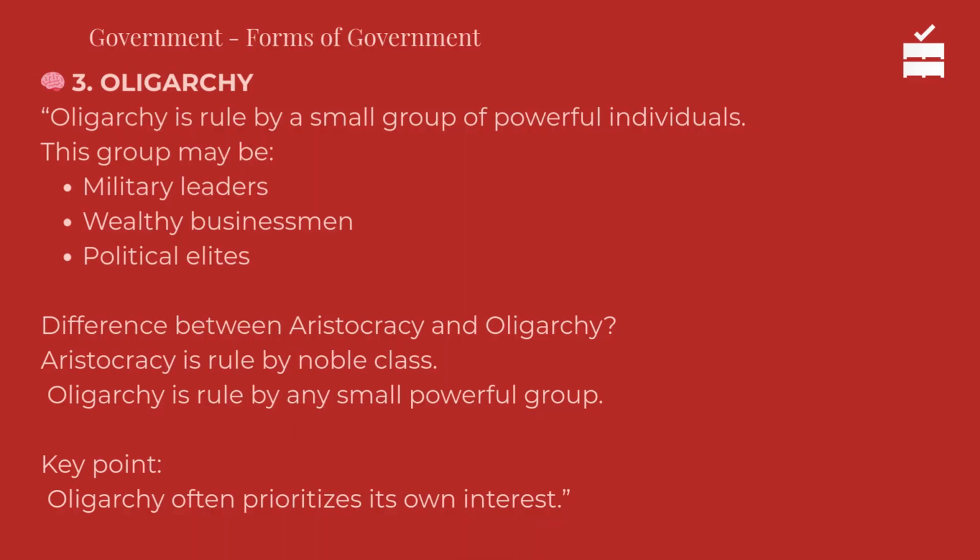3. Oligarchy. Oligarchy is rule by a small group of powerful individuals. This group may be military leaders, wealthy businessmen, political elites. Difference between aristocracy and oligarchy? Aristocracy is ruled by noble class. Oligarchy is ruled by any small powerful group. Key point: oligarchy often prioritizes its own interest.